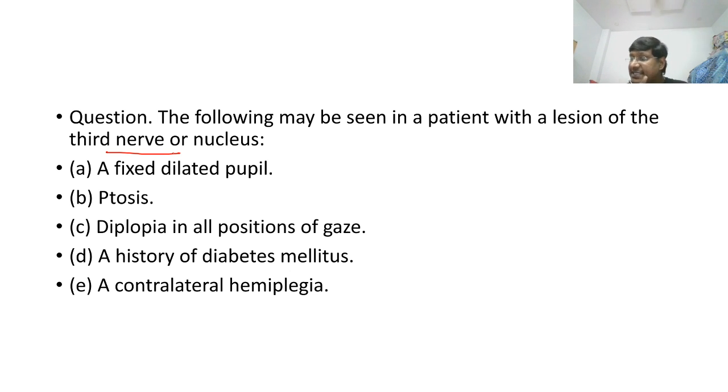Now, see, in this question he is very clear. What is that he is very clear? Third nerve or nucleus. That means what? It is a lower motor neuron lesion. Now, this is your true or false. Answer this question. First option, true or false? Dilated pupil.